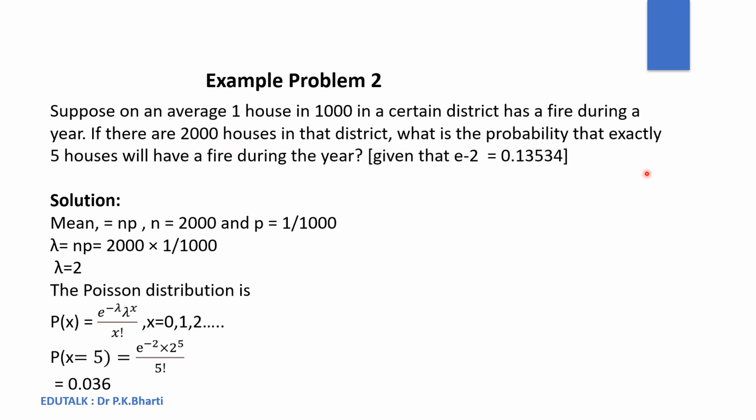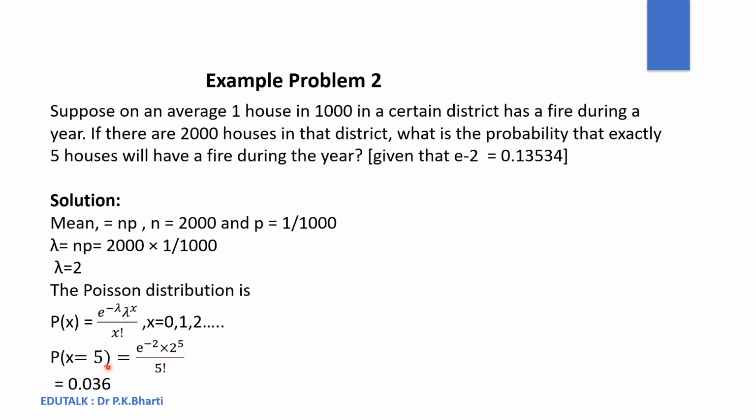To solve this problem, we can calculate lambda equal to NP, 2000 into 1 by 1000, that is 2. We will apply the Poisson distribution to calculate the probability that exactly 5 houses will have a fire during the year. So P(x) equals e to the power minus lambda, lambda to the power x upon factorial x.